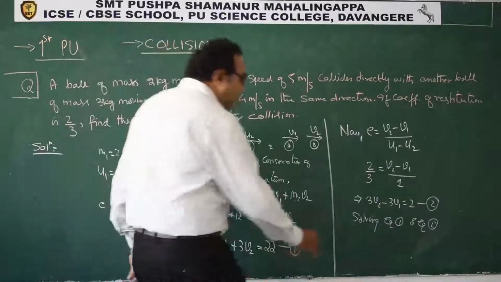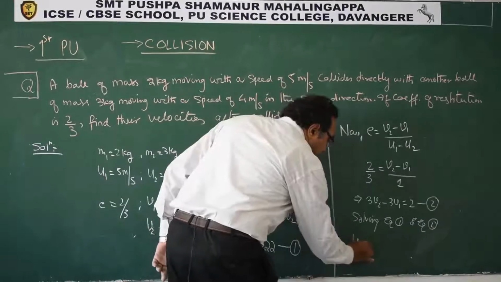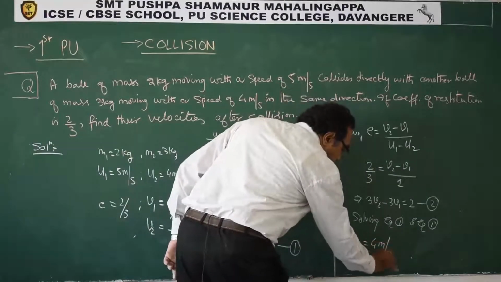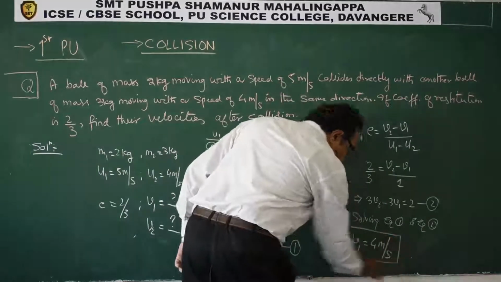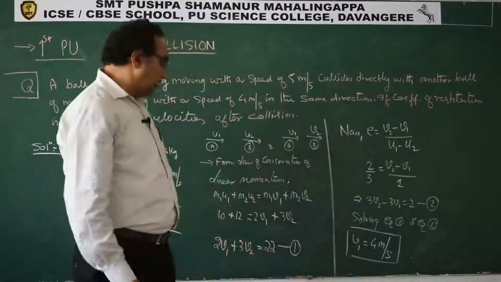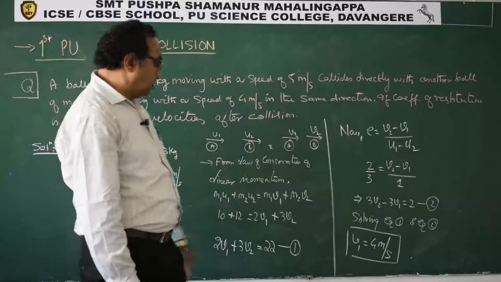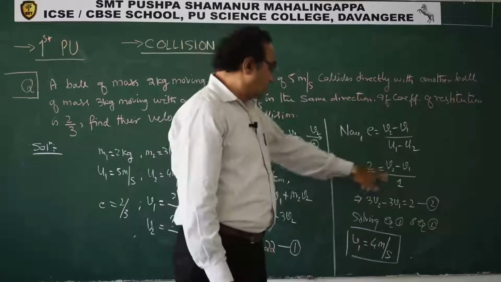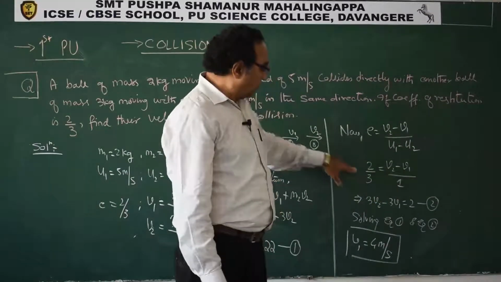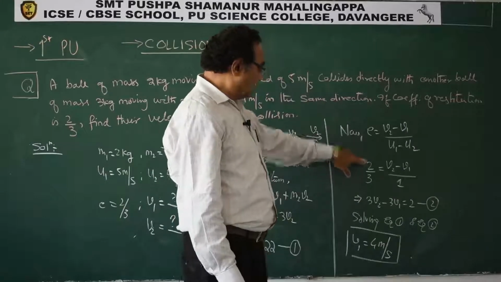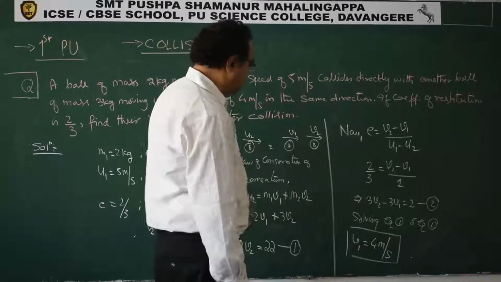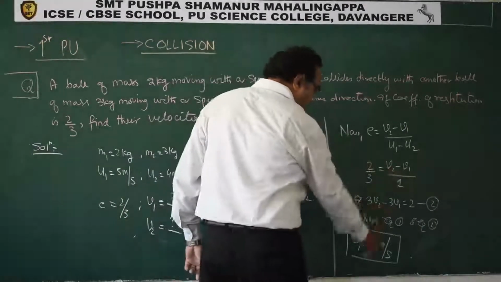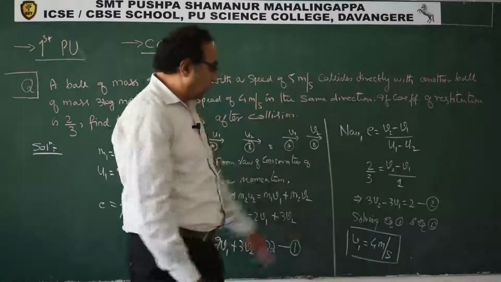So V1 is 4. If V1 is 4, substitute V1 as 4 here. So what you will get? Plus 4, 3 into 4, 12. So V1 is 4. So we can find V2.